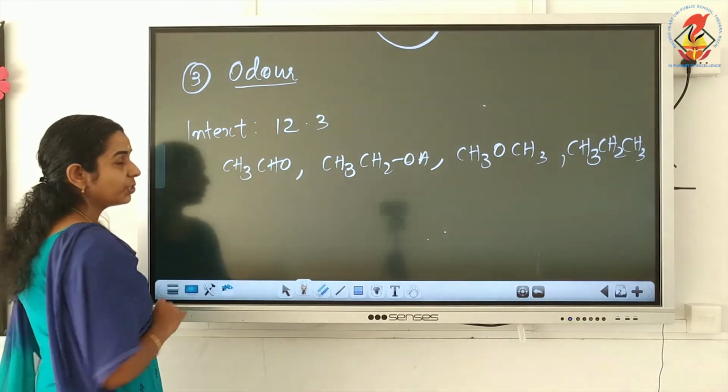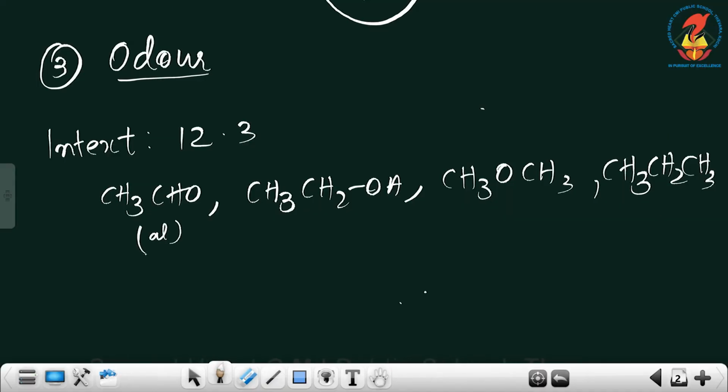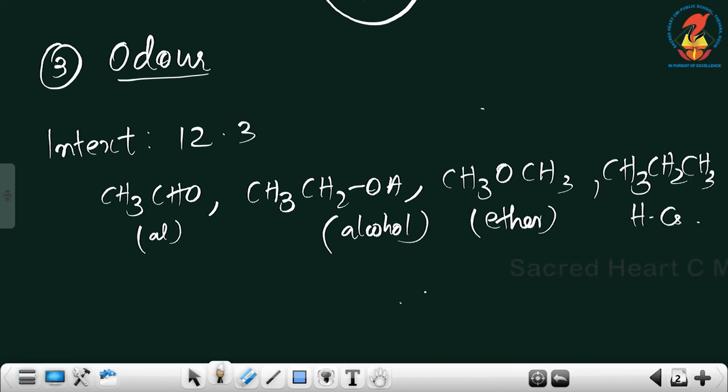The first one, CH3CHO, is an aldehyde. Second one is CH3CH2OH, so it is an alcohol. Third one is CH3OCH3, so it is an ether. And the last one has no functional group, only carbon and hydrogen atoms, so it is a hydrocarbon.